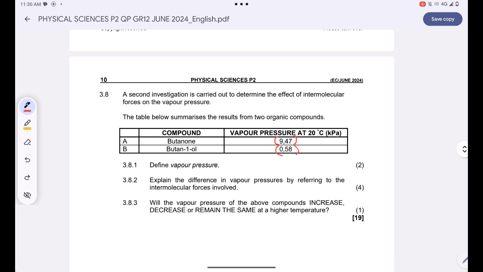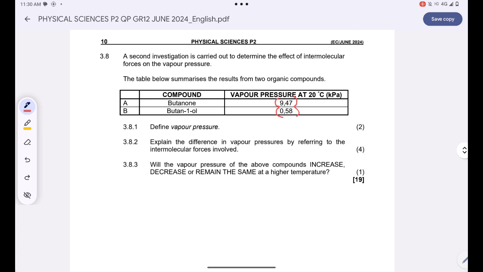First question, they want us to define the term vapor pressure. Ne? Vapor pressure, guys, is just the pressure exerted by a vapor at equilibrium with its liquid in a closed system. The pressure exerted by a vapor at equilibrium with its liquid in a closed system. Ne?